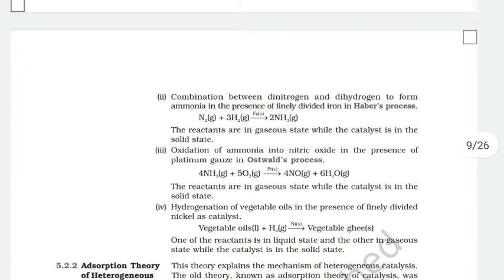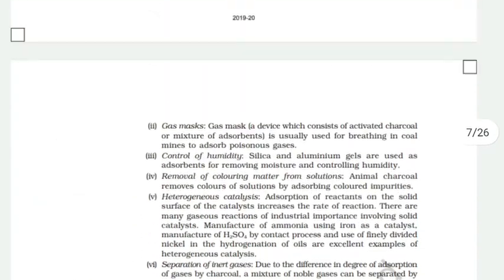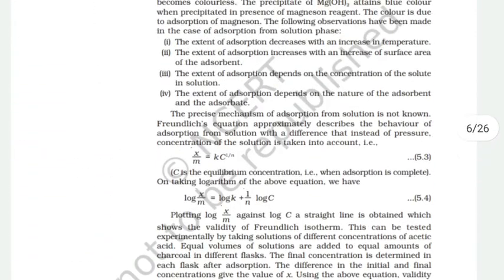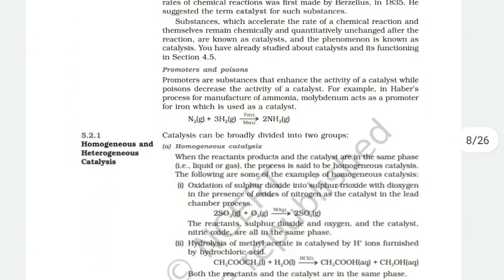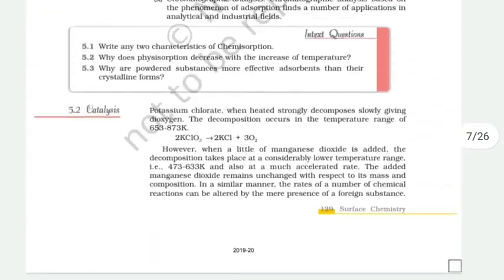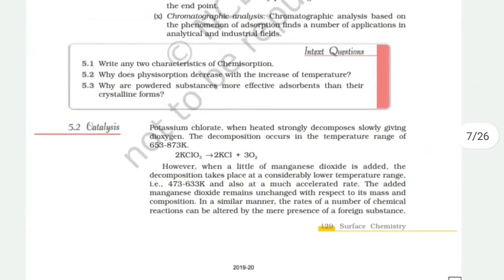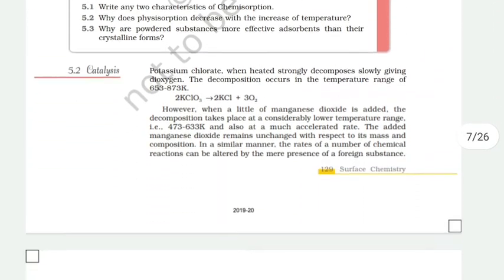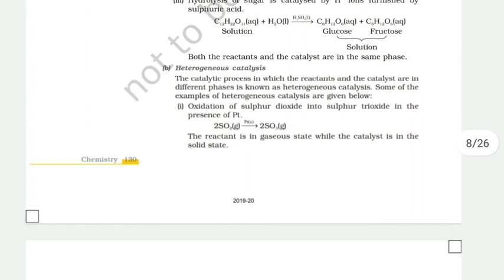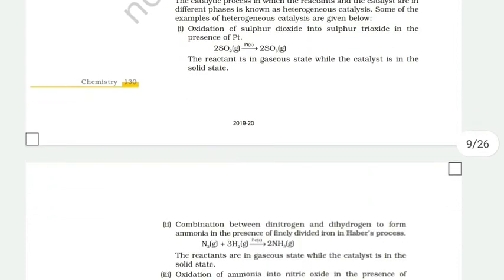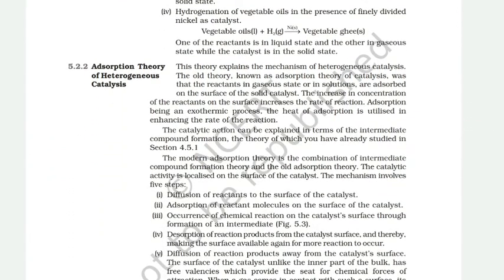So friends, I think it is very easy to understand and to note. But remember that it is a very important chapter from the point of view of the board examination, because one question will be asked from this. This only 5-minute lecture covers a 2-mark question. So please take care, and don't take it easy. It is easy, but don't take it lightly.